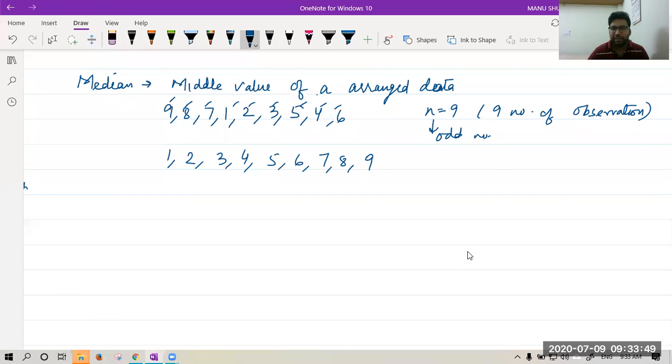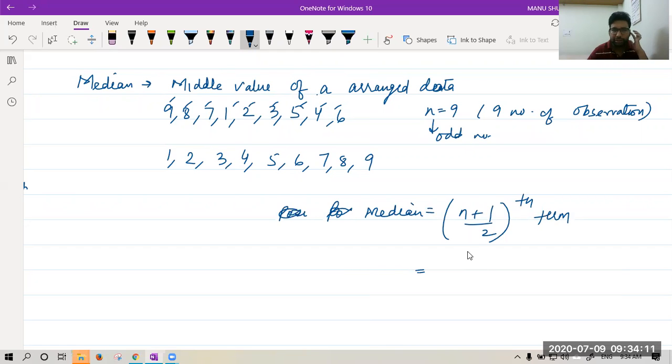After arranging, you have to find the position of median number, and the position is given by a formula, or you can say median is equal to n plus 1 by 2th term. Let's put the value of n. N is 9.